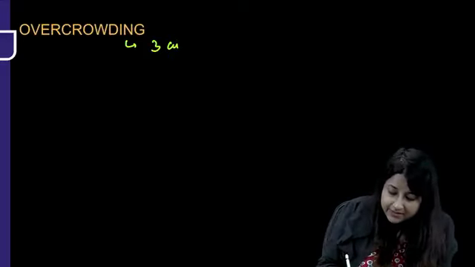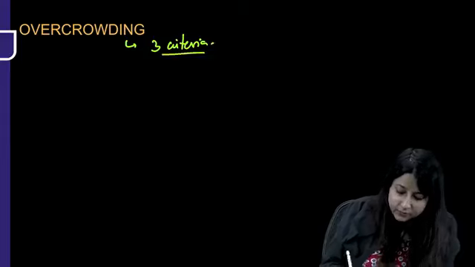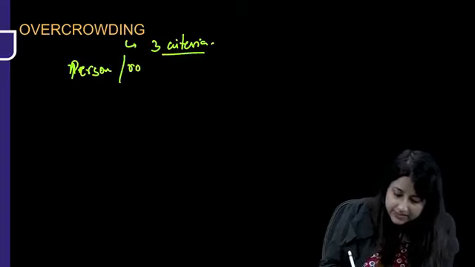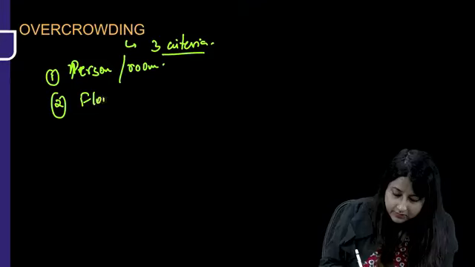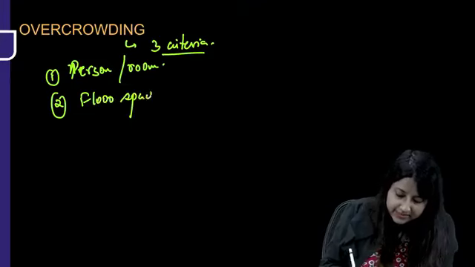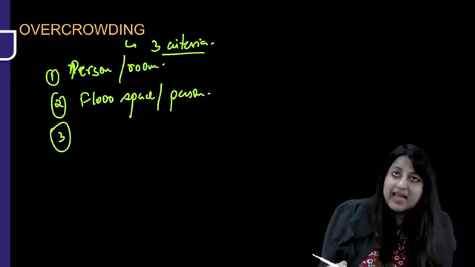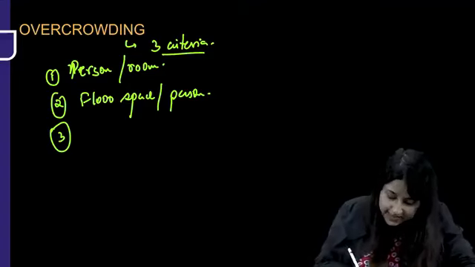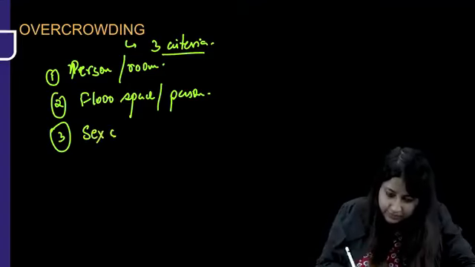Overcrowding, always remember it is done by 3 criteria, which is number 1, person per room criteria, floor space per person criteria. ठीक है, and the third one is sex separation criteria. Okay, what is sex separation criteria?